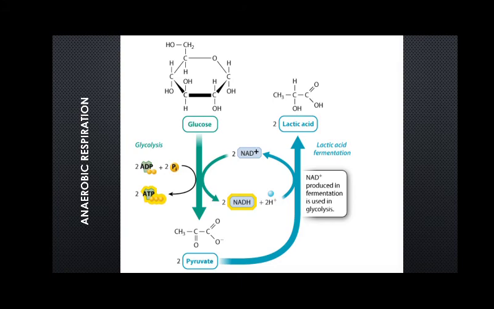That's why it is said that anaerobic respiration produces only a net 2 ATP per glucose molecule, and it is not as energy yielding as aerobic respiration, where each glucose molecule gives us around 36 to 38 ATP.